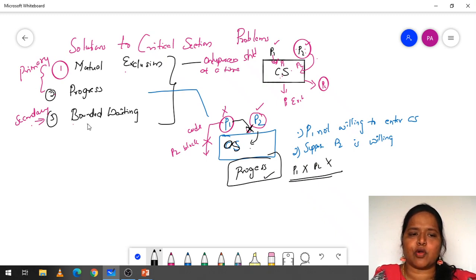And next one is bounded waiting. So what do you mean by bounded waiting? Bounded waiting in the sense, here P1 is there and process P2 is there.